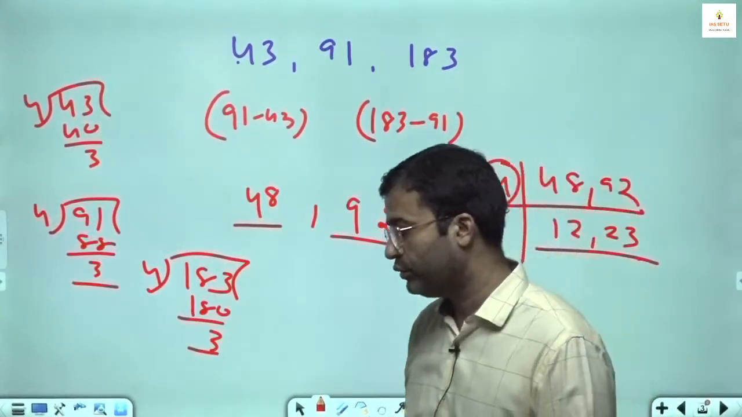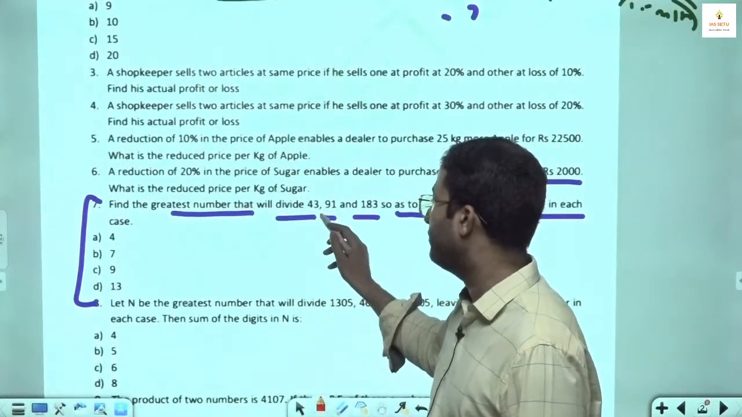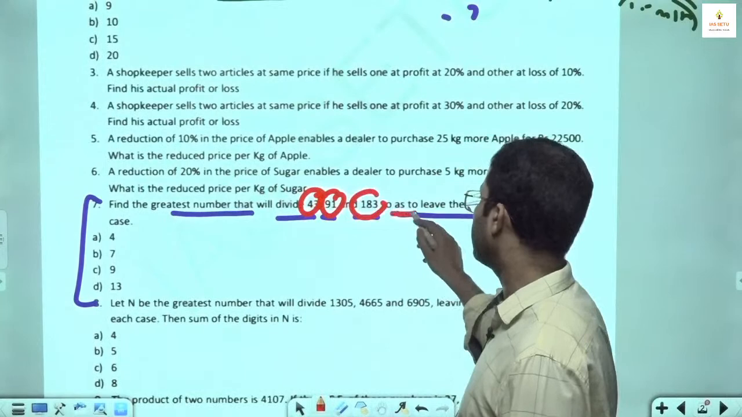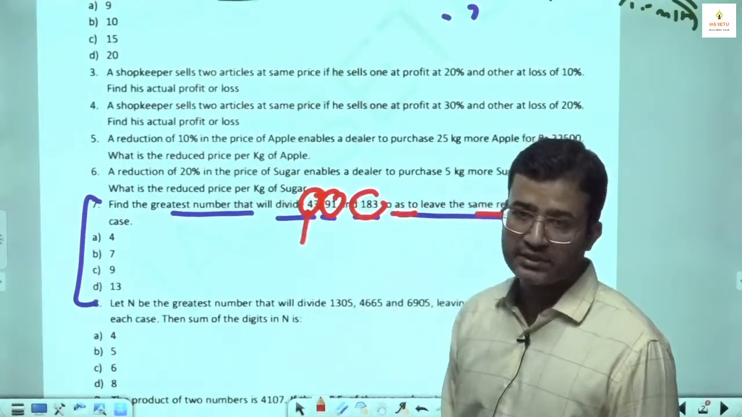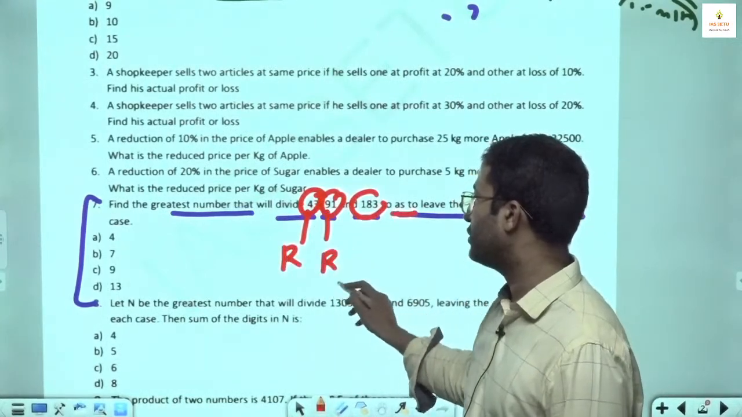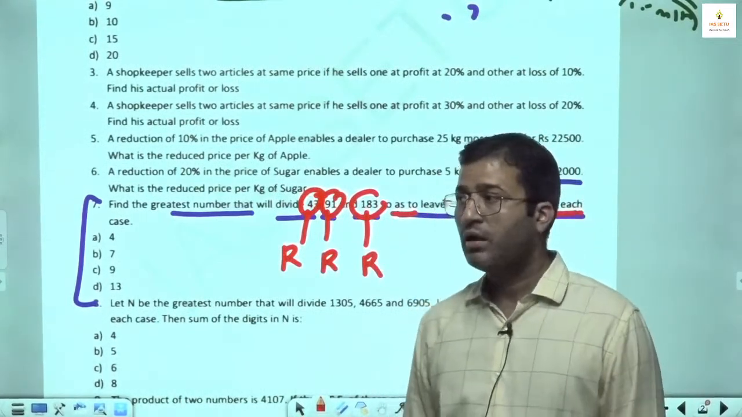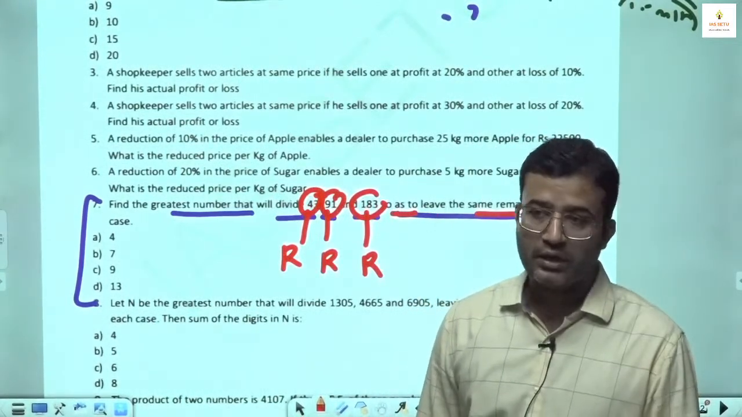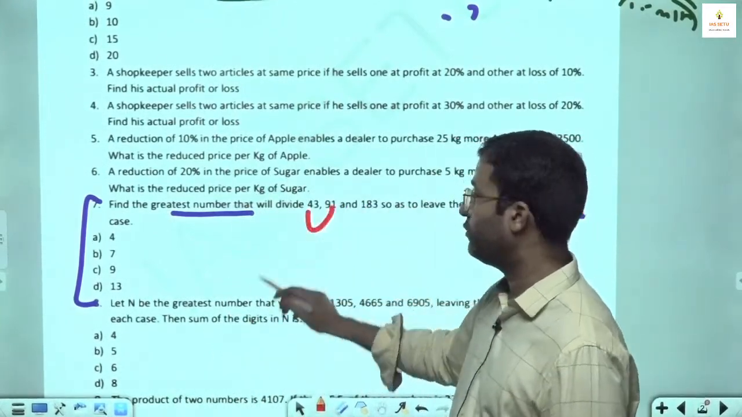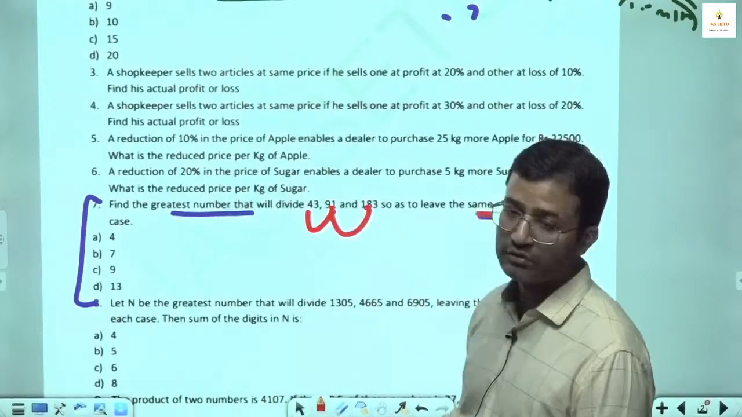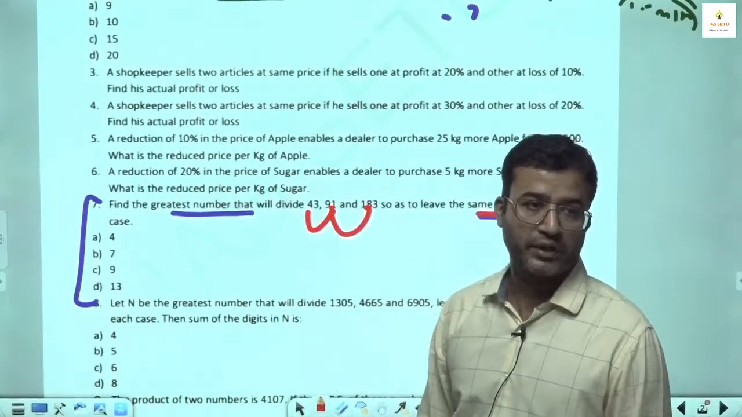So what you have to do: the greatest number that will divide 43, 91, 183 so as to leave the same remainder in each case. 43 will give the same remainder R, 91 also gives the same remainder R, 183 also gives the same remainder R. Where the value of R is not given and it is an HCF type of question, you have to take the difference of the first and second number, the difference of the second and third number, and take the HCF of these two differences. It is a favorite type.